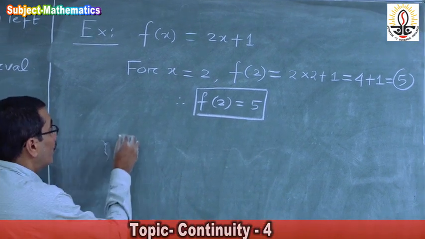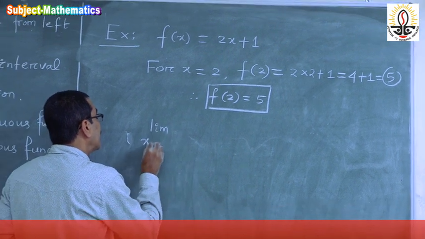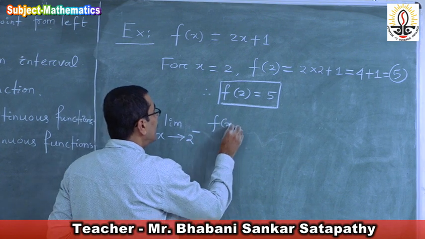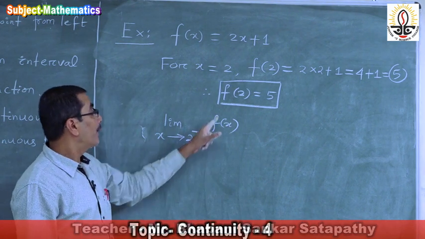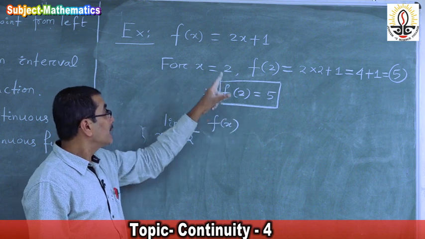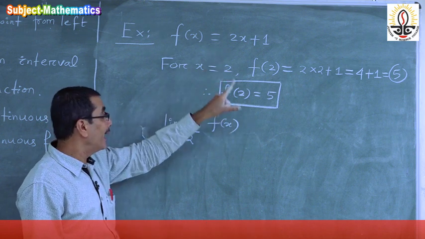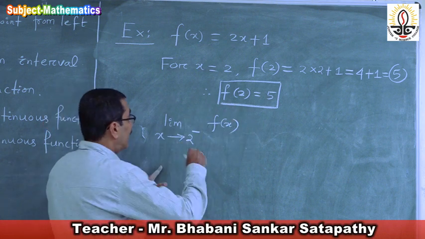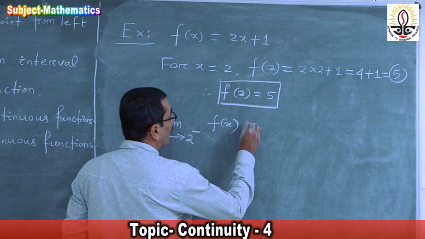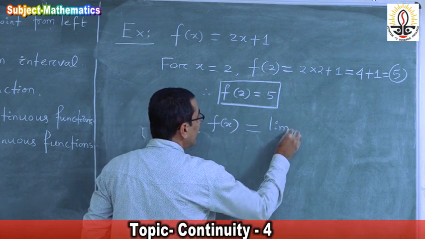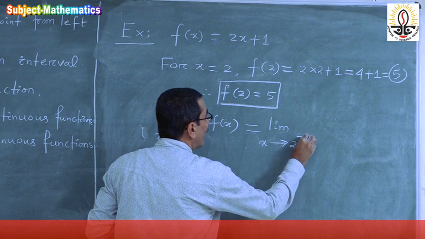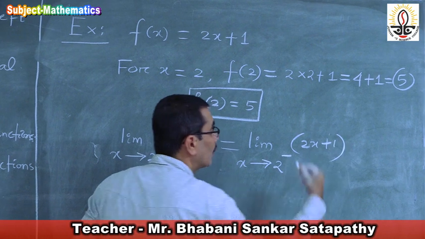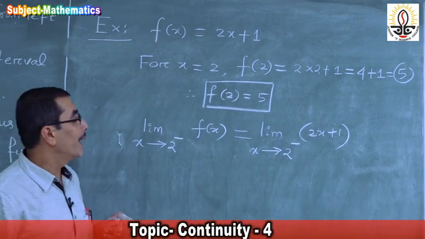Now we will find limit x approaches 2 minus of f of x. If this value becomes f of 2, then this function is continuous at x is equal to 2 from left. Limit x approaches 2 minus of f of x is nothing but limit of 2x plus 1.